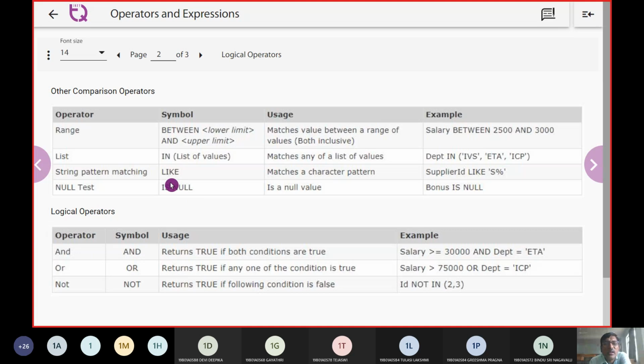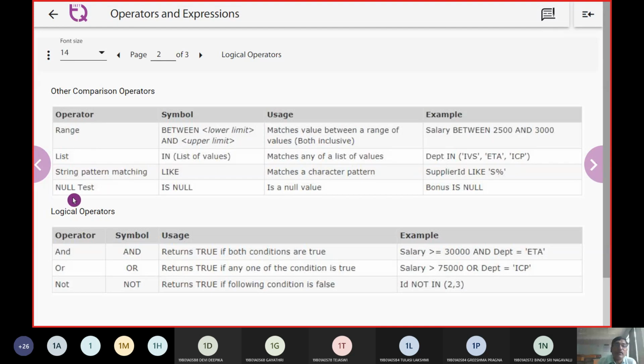The very first one we are going to call LIKE. So what it is going to do is match a character pattern. So I can say the first thing should be S and the rest can be anything. Therefore, I'm going to put a wildcard called percentage. So the first character it will see is uppercase S, and after S, whatever elements are there are going to be displayed, all those elements are taken up.